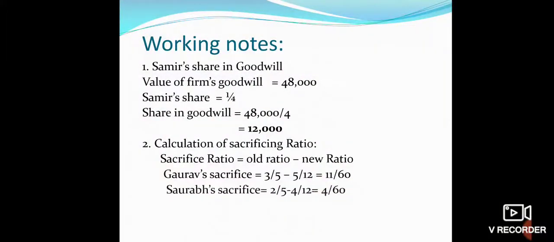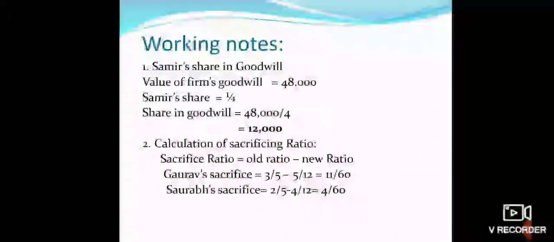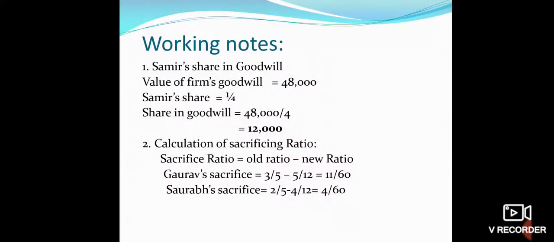And in the same way, Saurav's sacrifice, old ratio 2/5 minus 4/12, will come as 4/60. In this way, the sacrificing ratio will be 11:4.